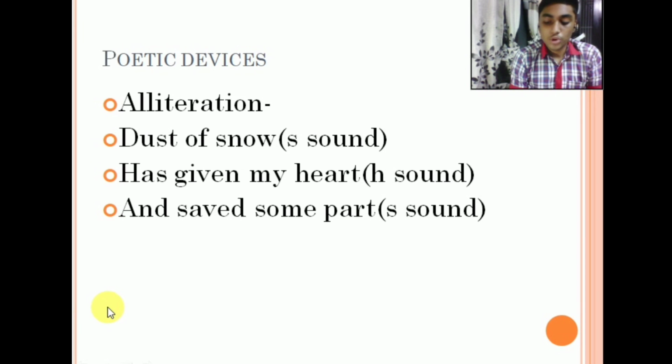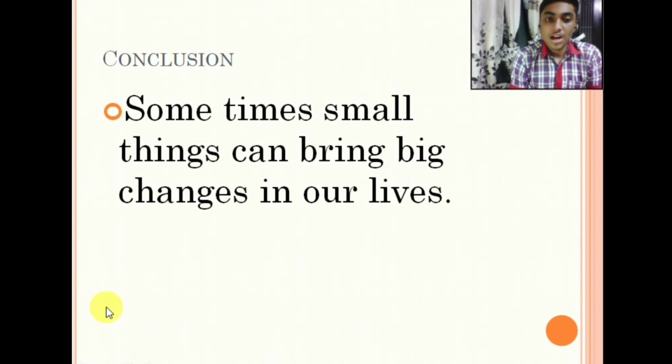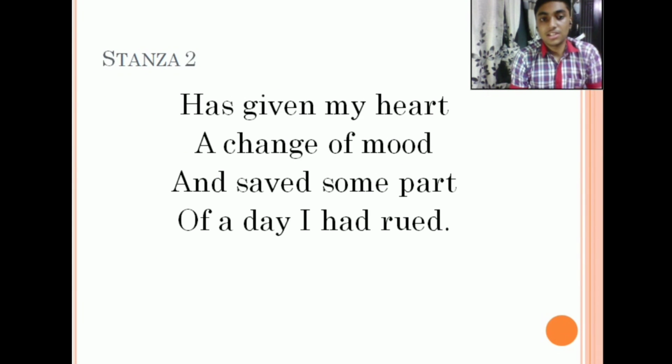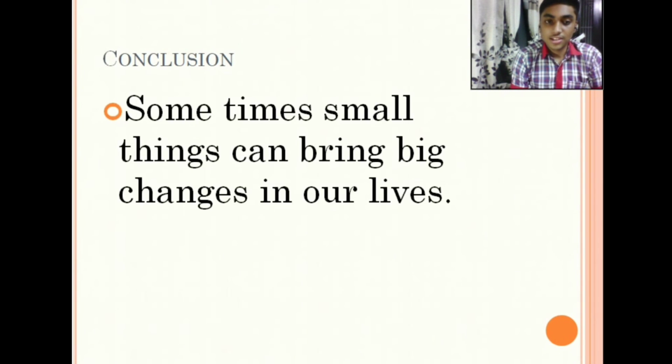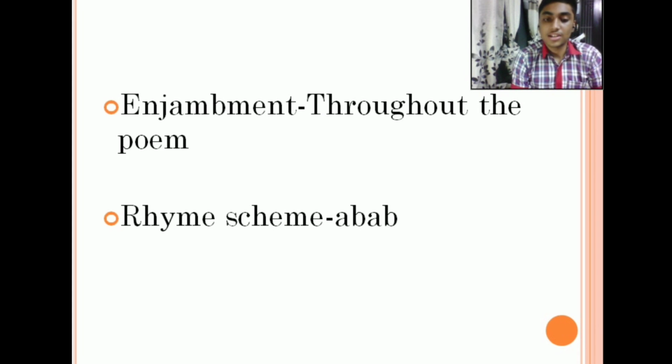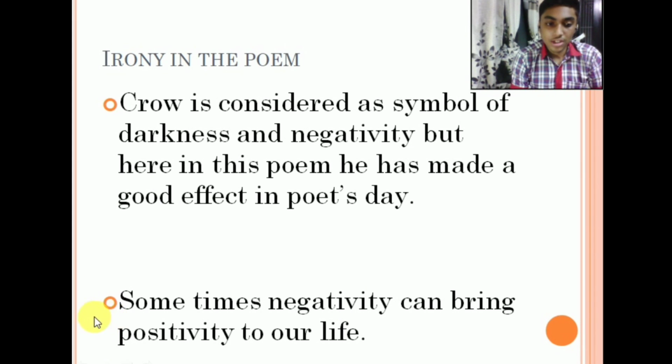We know that the poet was having a depressed mood, and this small incident which took place in his life changed his mood. So we can say that the crow, which is a negative thing for us, made a positive effect in his life. Now what does it conclude? It concludes that sometimes negativity can bring positivity in our life.